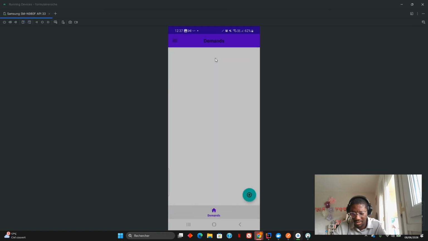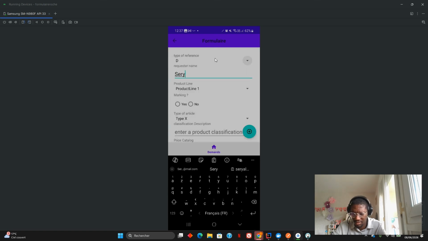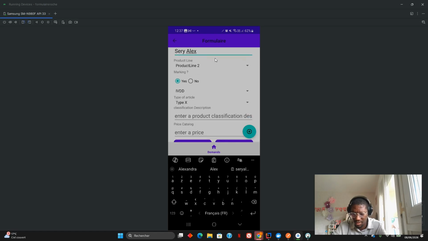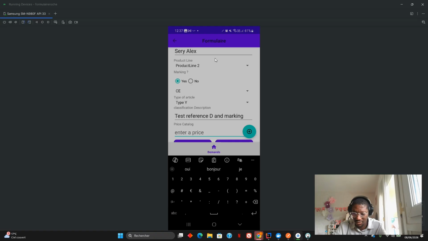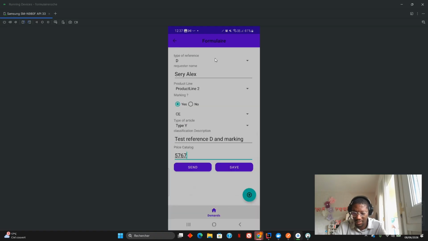Okay, working. Let's make a request and select the reference D. Okay. Siri. And product line 2. This is just for example. Type of marking here, let's take CE. Type of article also, for example. Because we are testing, I'm not going to enter here a real product classification description. I'm going to set test reference D and marking because we selected marking and a random price here. And we can save or send directly the request.